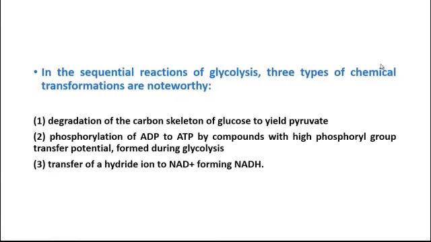And during glycolysis, there are 3 types of chemical transformations that are really important. So what are these 3 chemical reactions? Number 1 is the degradation of the carbon skeleton of glucose to yield pyruvate.